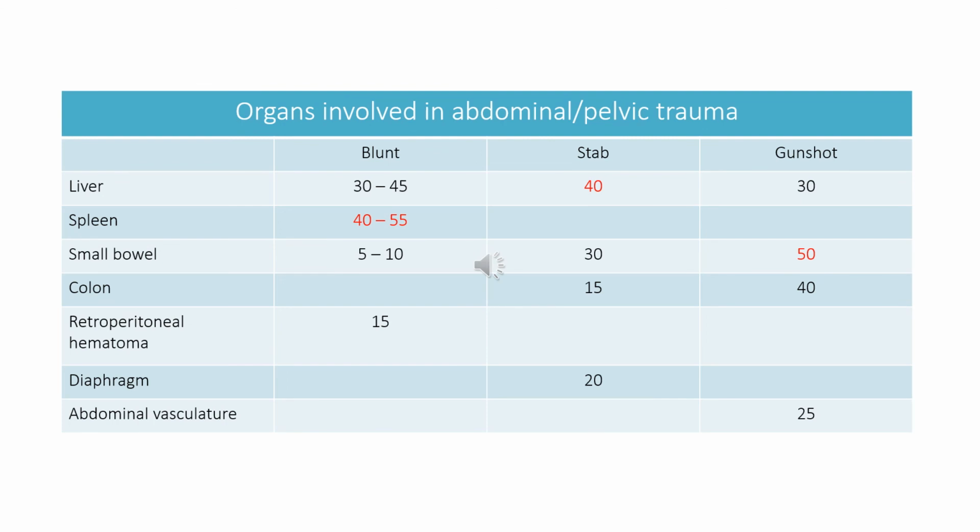So here is the list of organs involved in abdominal and pelvic trauma. As you can see, for blunt, the most affected organ is the spleen, in stab wound it is the liver, whereas in gunshot wound it is the small bowel.